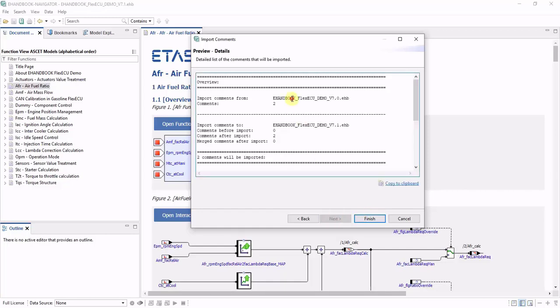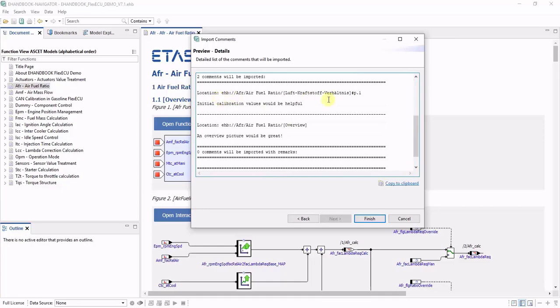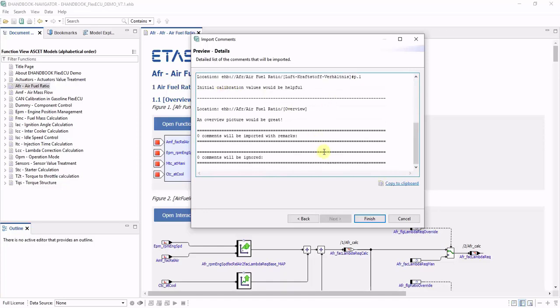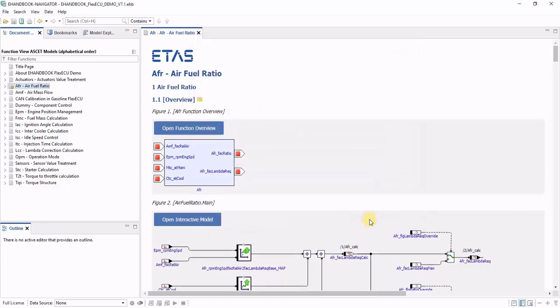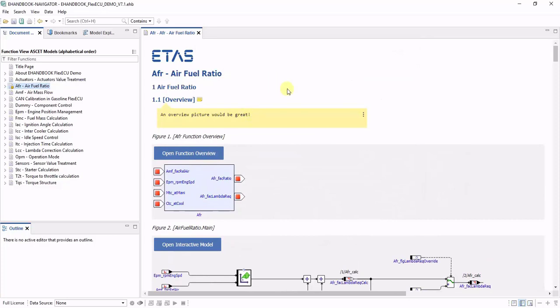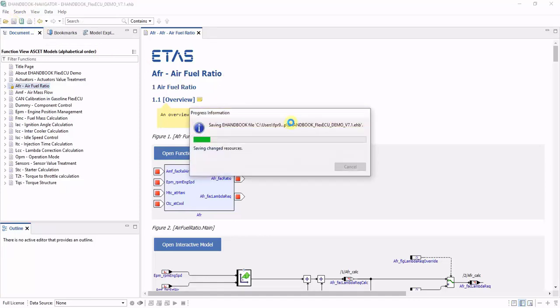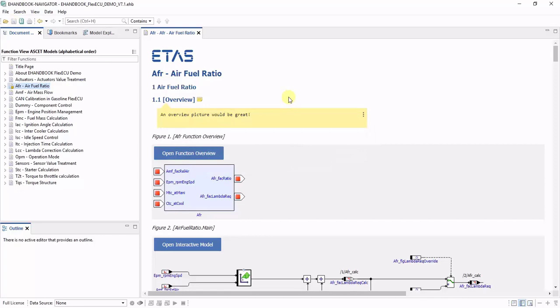In the summary page, you can see all the comments and the places where the comments have been made and how they will be transferred. After the transfer, the comments are directly attached to the ECU software documentation content of your new eHandbook file, where they can be saved and you can continue working with your new eHandbook file.